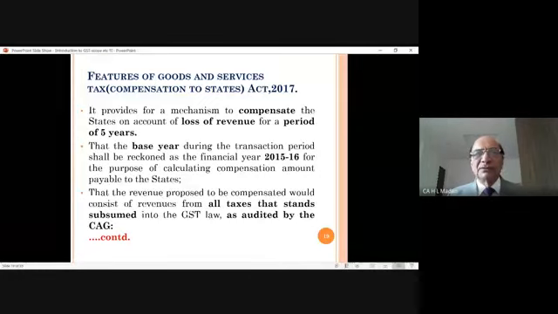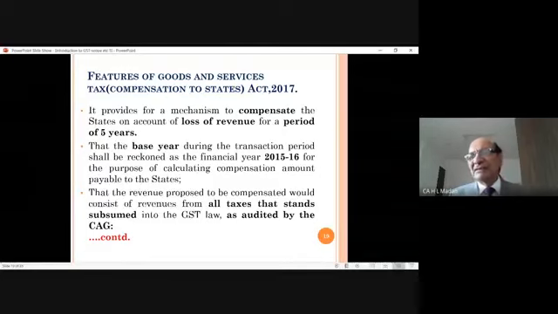Therefore, we should find out a system, a mechanism by which you should agree to it. So the state chief ministers said, look, Center, every time we have to depend on you to take our money. So make a system. That is why the system of SGST and CGST was made, a dual tax system.